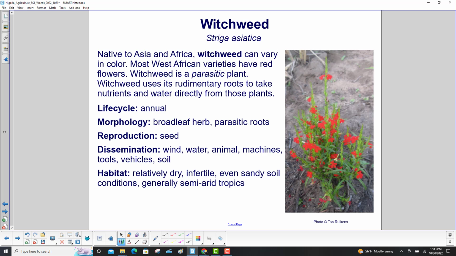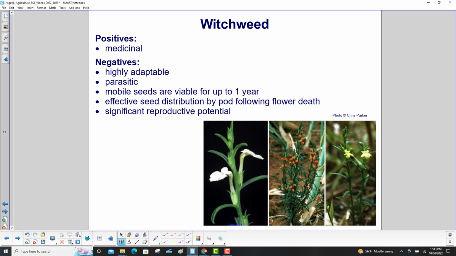It favors relatively dry, infertile, even sandy soil habitats, generally semi-arid tropics. Its positives are medicinal. Negatives: highly adaptable, parasitic. Mobile seeds are viable for up to 1 year. It has an effective seed distribution by pod following flower death, and it has significant reproductive potential.